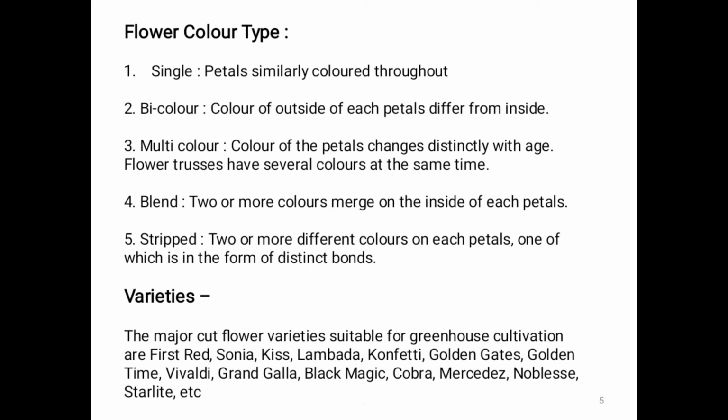Varieties. The major cut flower varieties suitable for greenhouse cultivation: first red, Sonia, Kiss, Lambda, Confetti, Golden Gates, Golden Time, Vivaldi, Grand Gala, Black Magic, Cobra, Mercedes, Nobles, Starlight, etc. These are the varieties of rose suitable for greenhouse cultivation.